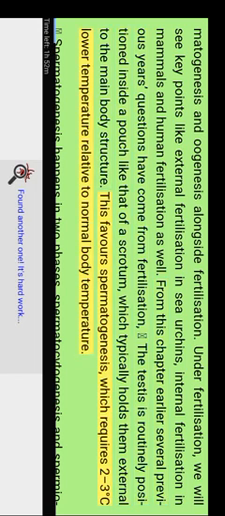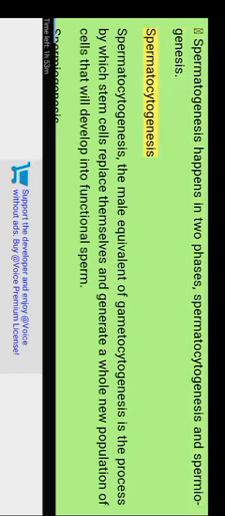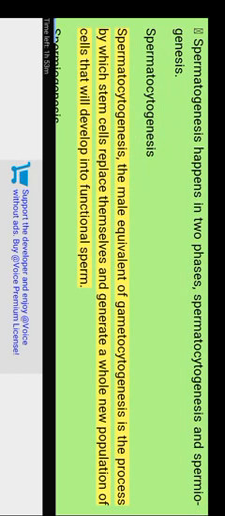The testis is routinely positioned inside a pouch like the scrotum, which typically holds them external to the main body structure. This favors spermatogenesis, which requires a temperature 2 to 3 degrees Celsius lower than normal body temperature. Spermatogenesis happens in 2 phases: spermatocytogenesis and spermiogenesis. Spermatocytogenesis, the male equivalent of gametocytogenesis, is the process by which stem cells replace themselves and generate a whole new population of cells that will develop into functional sperm.